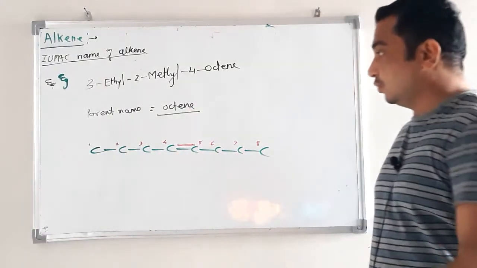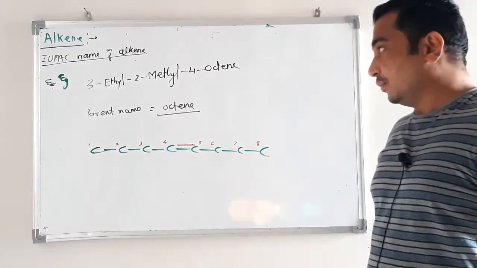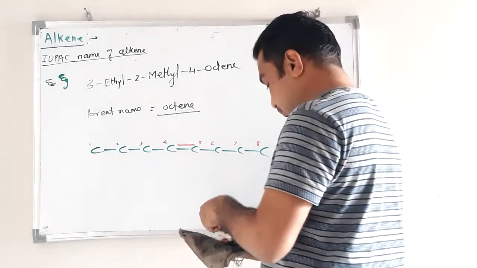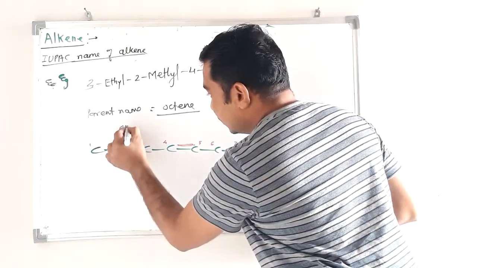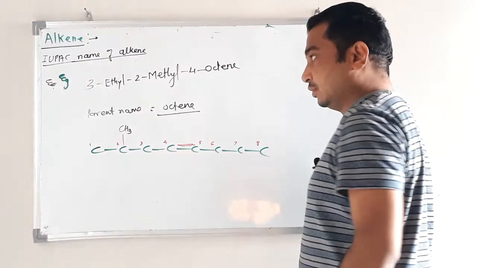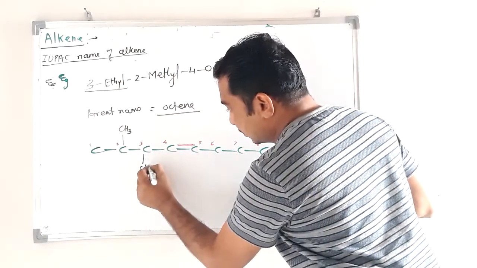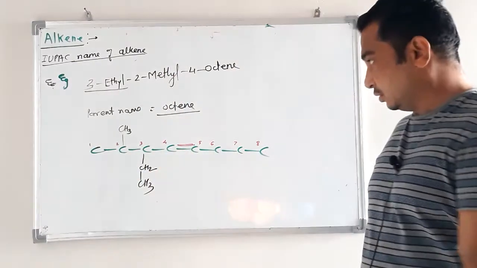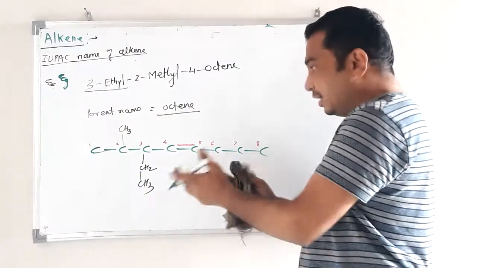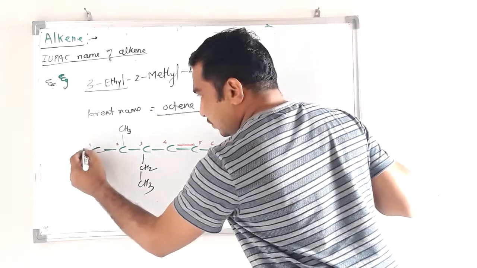Now, 4-octene, 3-ethyl, 2-methyl. Where is 2? Carbon number 2. A methyl group means CH3. Then 3-ethyl means carbon number 3 has an ethyl group. Now for the remaining carbon atoms, attach hydrogen as per valency.